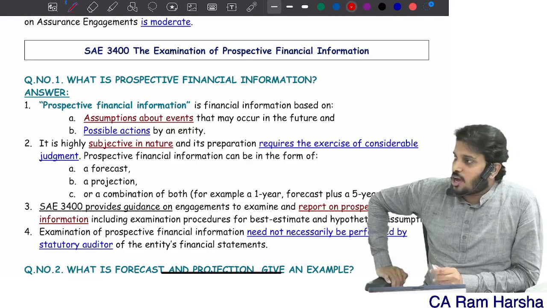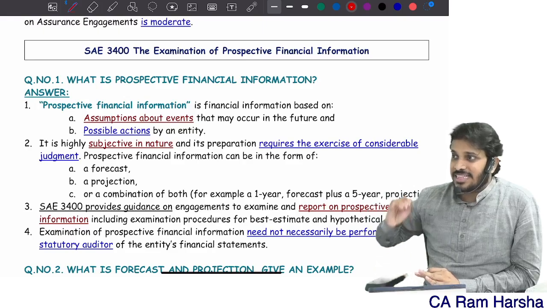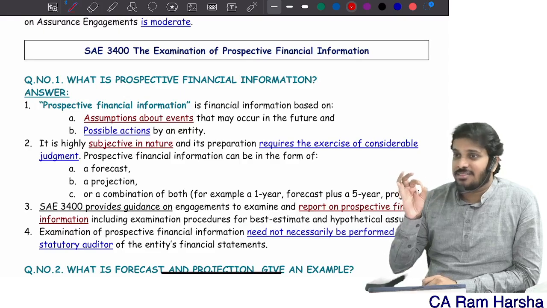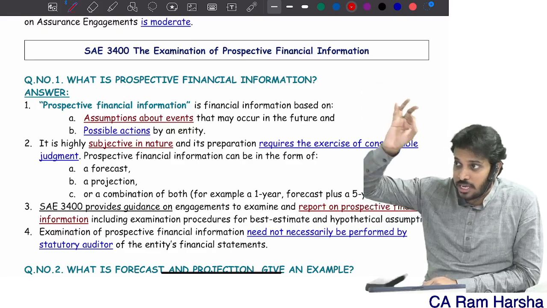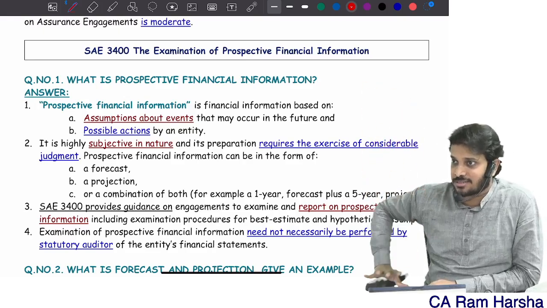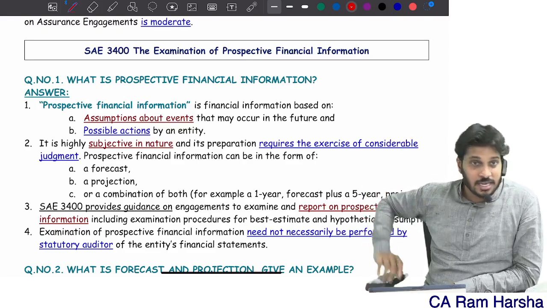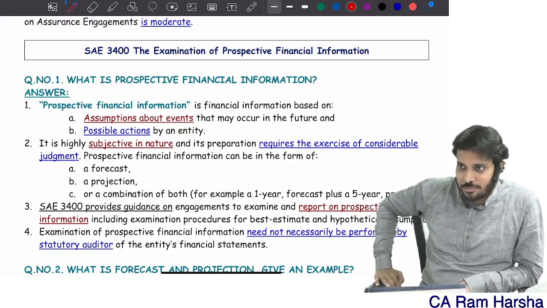You should not give any opinion on the projection unless the assumptions are clearly stated, unless you mention that you have not verified the accuracy of the information but only verified the assumptions' reasonableness. Yes or no?